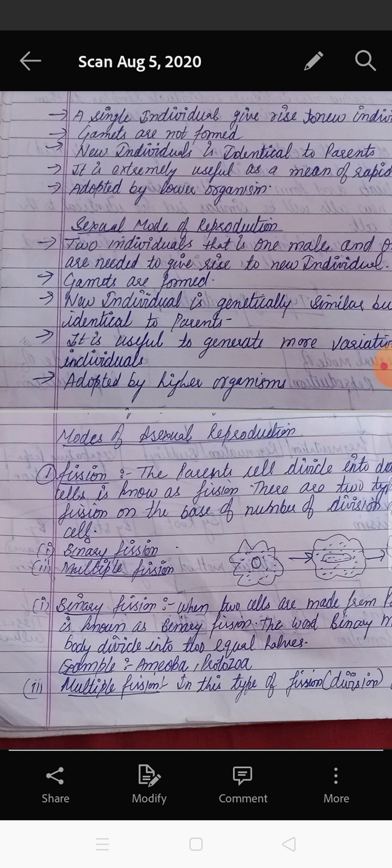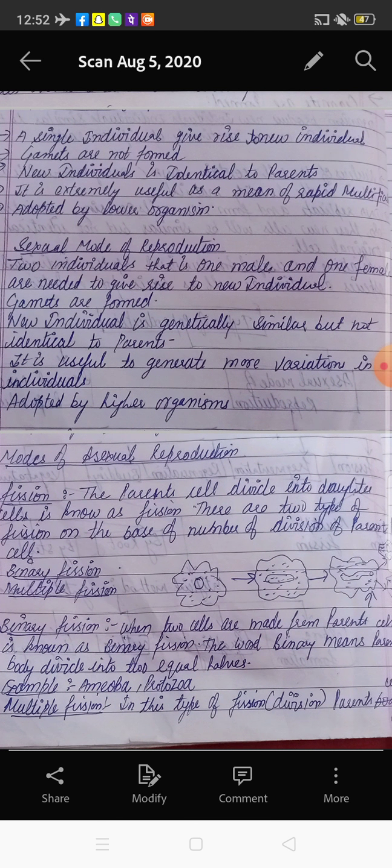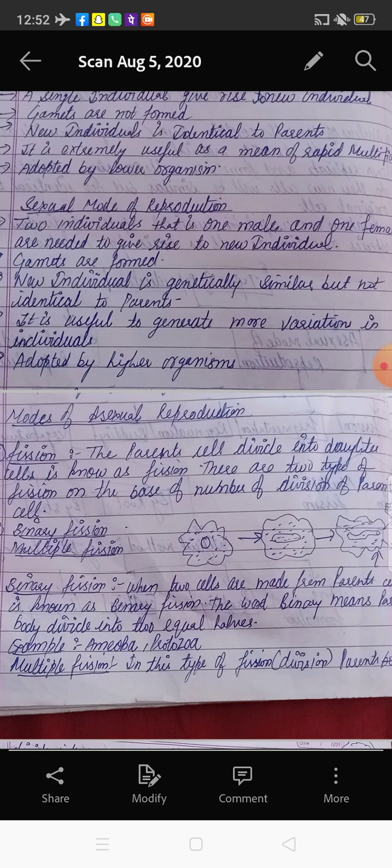This is mostly present in lower organisms, and in this case a single individual gives rise to a new one. It means from the body of one organism, either the female parent or the male parent, only one parent is needed for reproduction to give rise to a new one. So the mode of reproduction in which only one parent, either male or female, is needed is known as the asexual mode of reproduction.